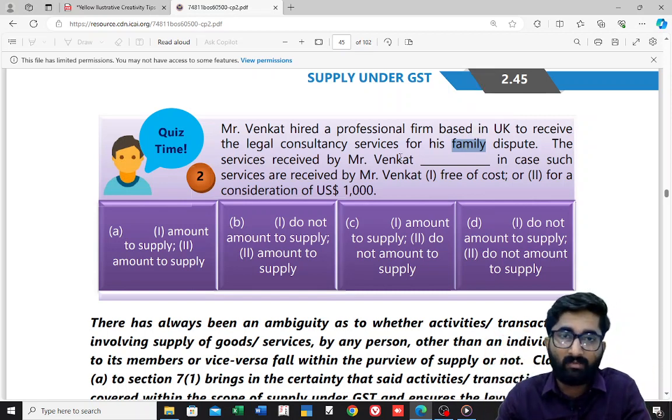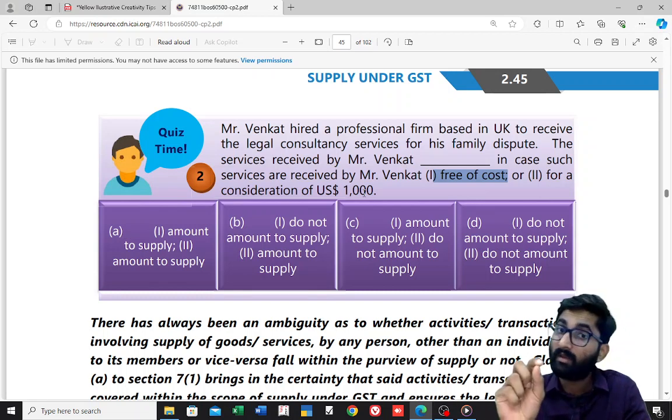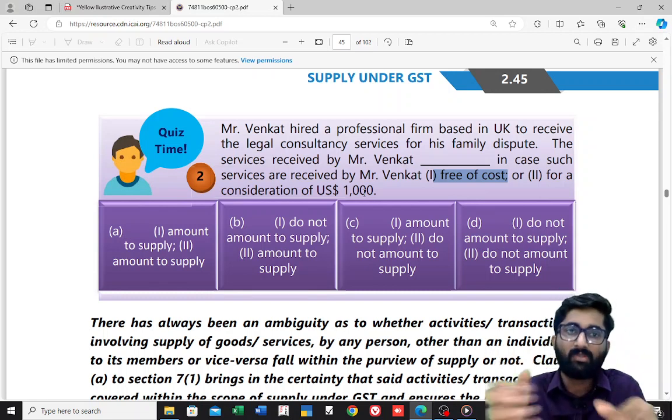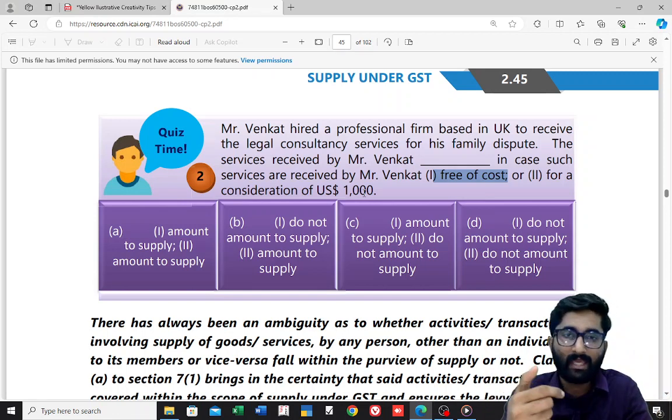The services received by Mr. Venkat: in case such services are received by Mr. Venkat, point number 1, free of cost, it is not a supply, it does not amount to supply. For a consideration, then it is supply. Why? Because whether you are taking it for business purpose or not, as per section number 7 subsection 1 clause B, it is supply. So in case 1 it is not a supply, in case 2 it is a supply.